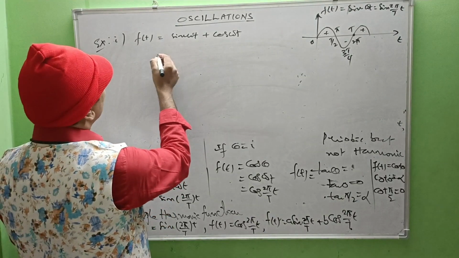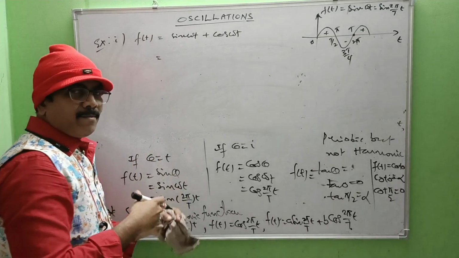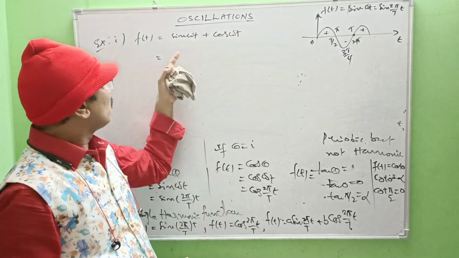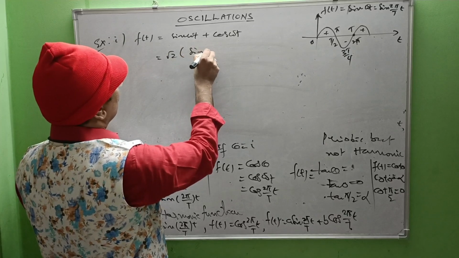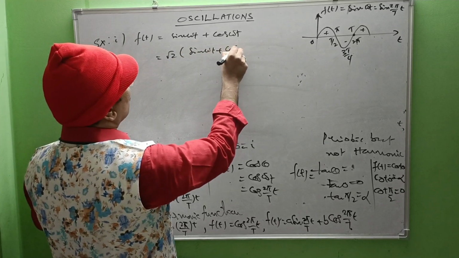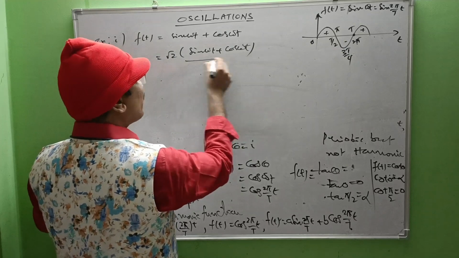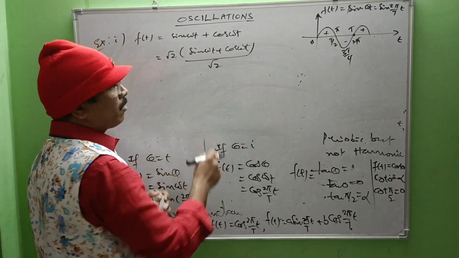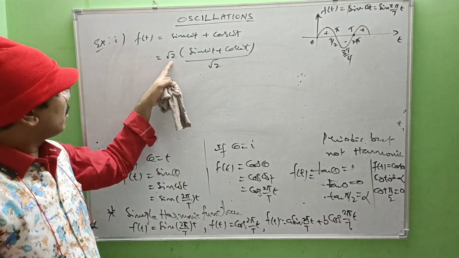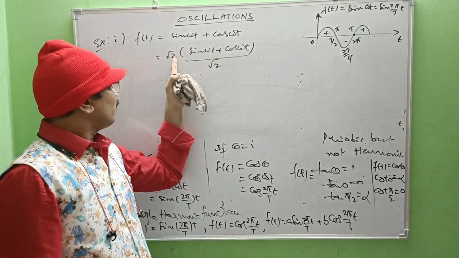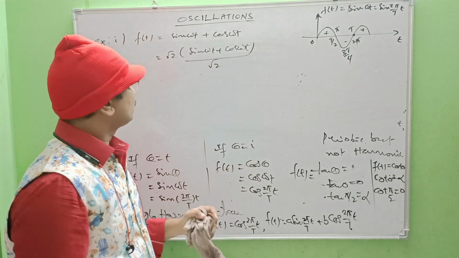If I extend like this, see, it is multiplied and divided by root 2. Suppose it is multiplied by root 2 like this. Root 2 of sine omega t plus cos omega t whole divided by root 2. So root 2 by root 2 neutralize. You will get above step 1. So nothing will go wrong by doing like this. So multiply and divide by root 2 here.